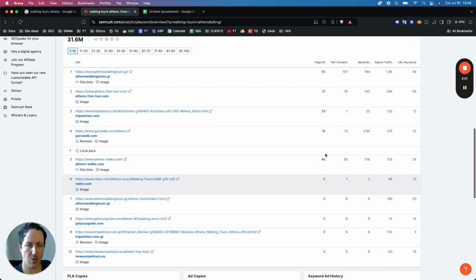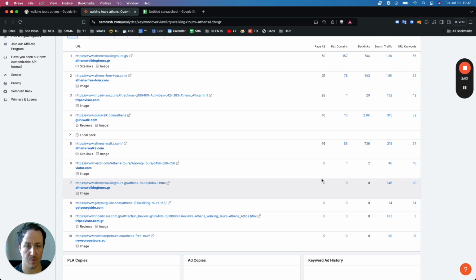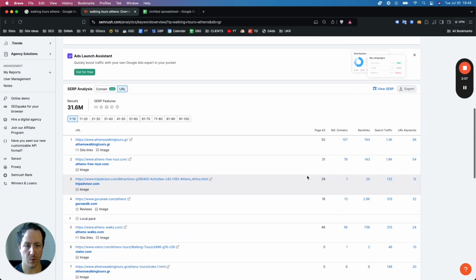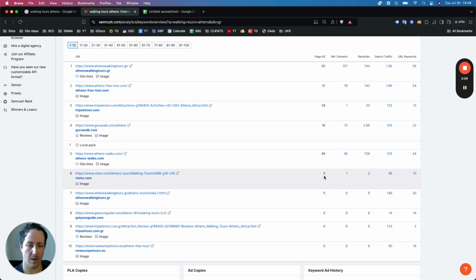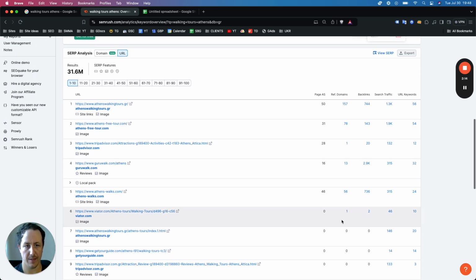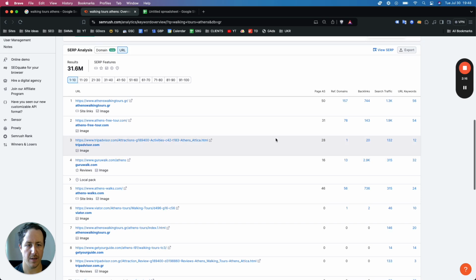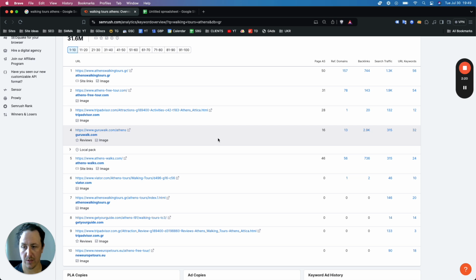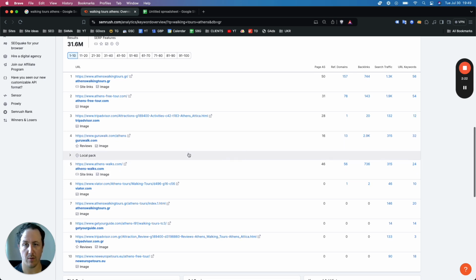But it does show that if you can point links to your specific page, there is a chance that for example, Walking Tours in Athens, you could get onto page one with just a concentrated effort of link building, right? So from here, what you want to do is take the most relevant sites, and you're going to try to replicate their backlinks.